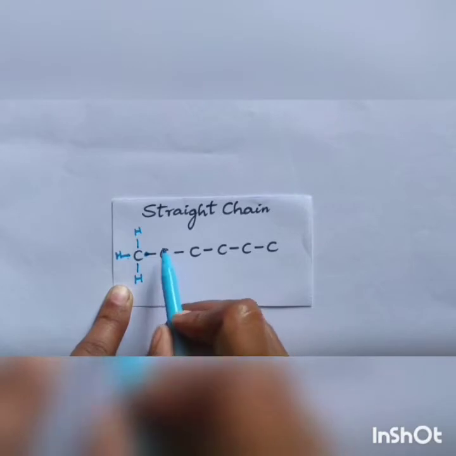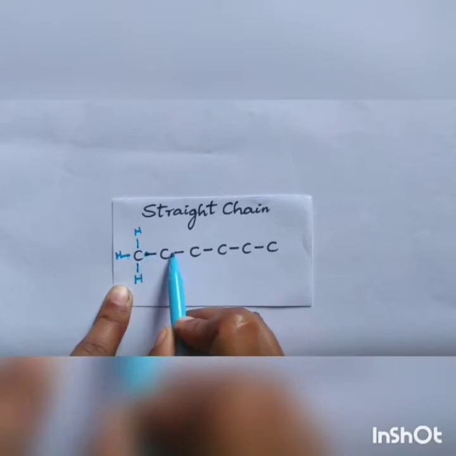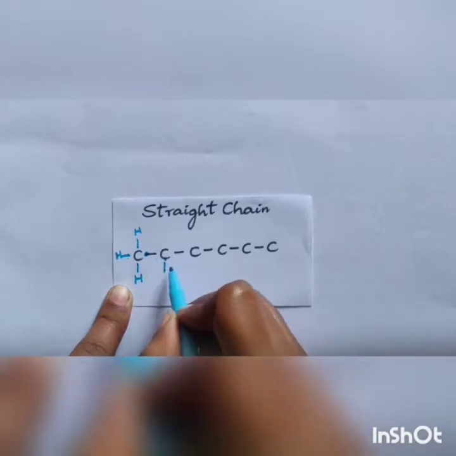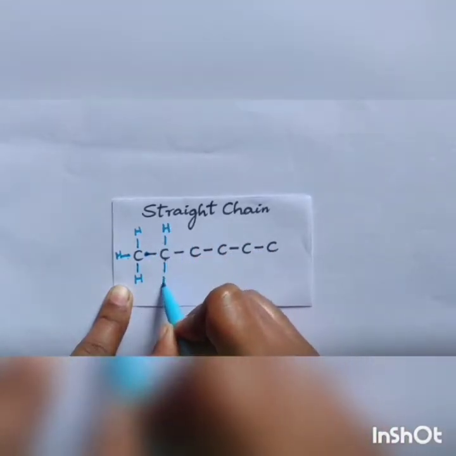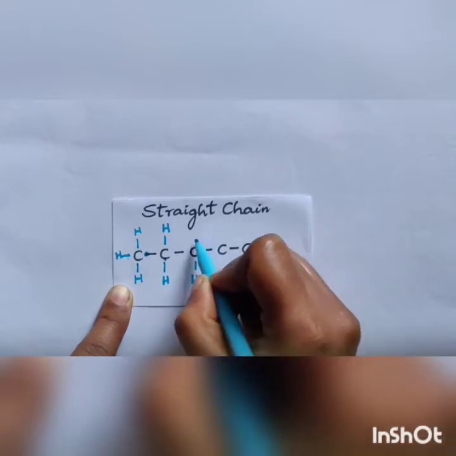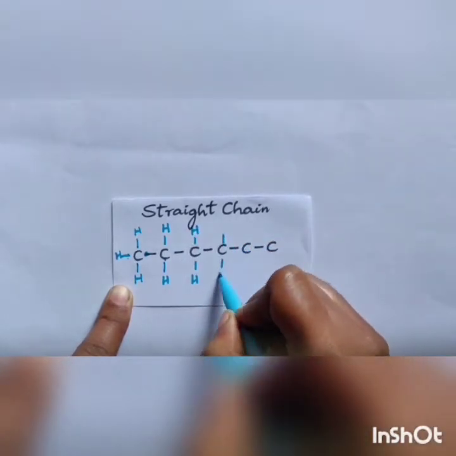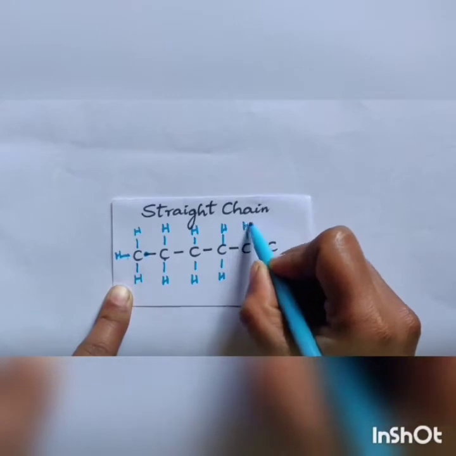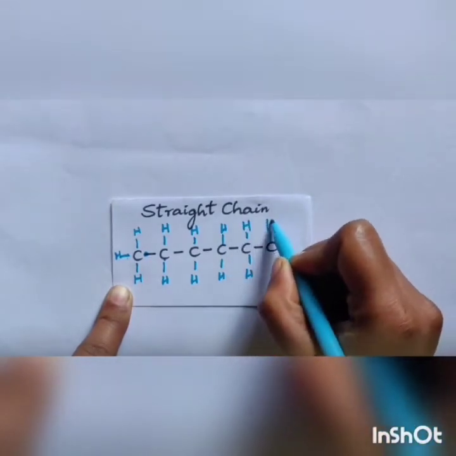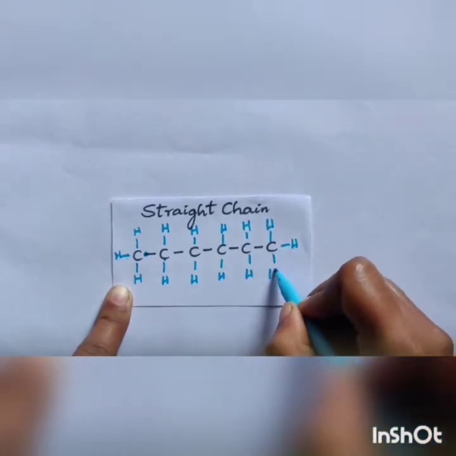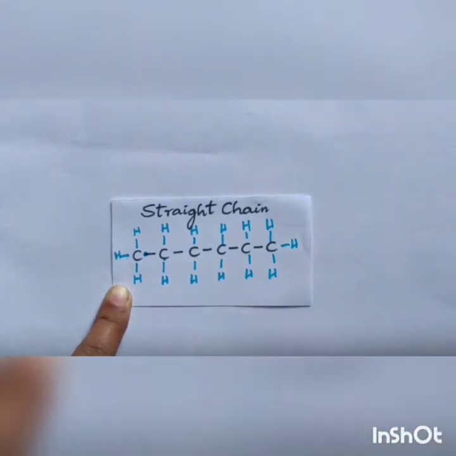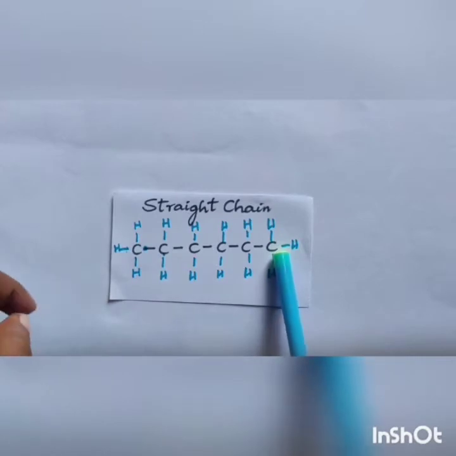Coming to this carbon, one electron is satisfied, so this carbon's 2 electrons are satisfied. So 2 more, hydrogen, hydrogen. Here also hydrogen, hydrogen, and here hydrogen, hydrogen and hydrogen. So this is nothing but a straight chain. Here you can see continuous carbon bond, carbon bond, carbon bond, carbon bond, carbon. So this becomes the straight chain.